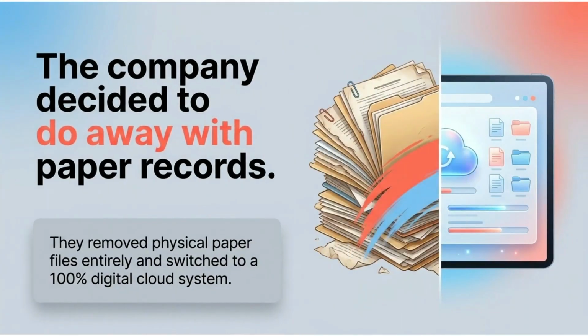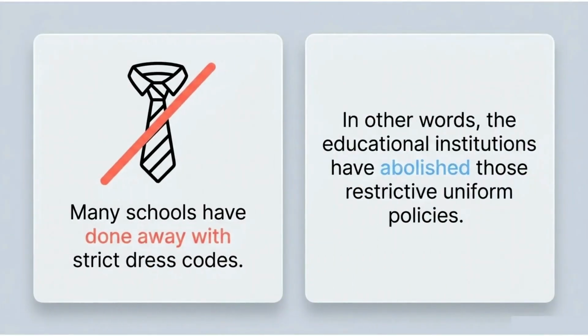Example: the company decided to do away with the paper records. That means the company removed the paper records and switched over to digital records. Another example: many schools have done away with the strict dress codes. In other words, the schools have abolished those dress code rules which are restrictive.